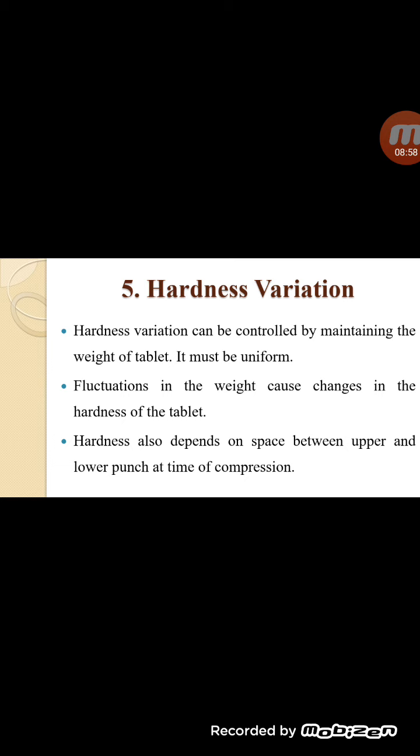Fluctuation in the weight of the tablet ultimately causes variation in the hardness of the tablet. Hardness also depends on the gap between the upper and lower punch at the time of compression.